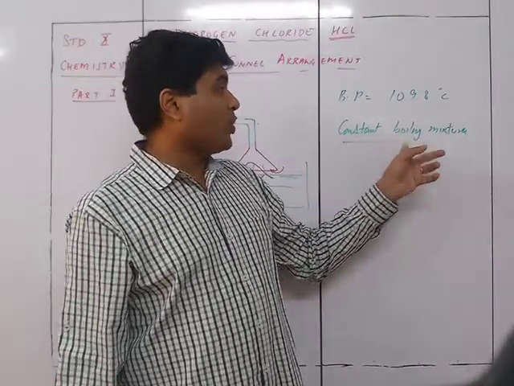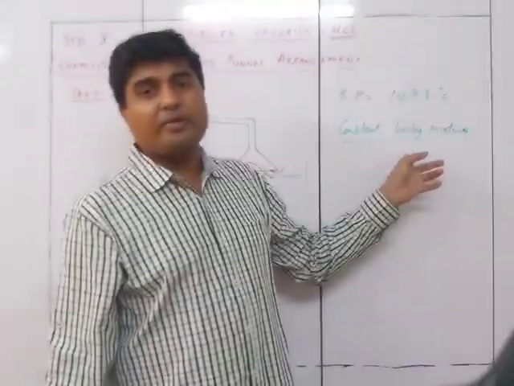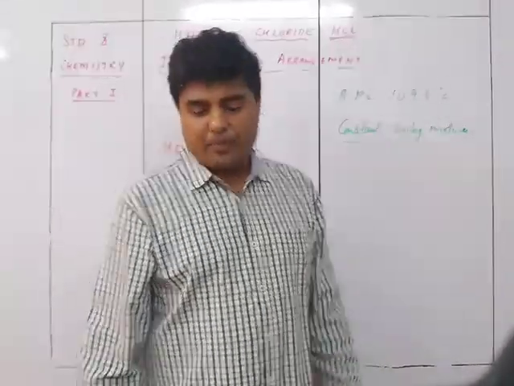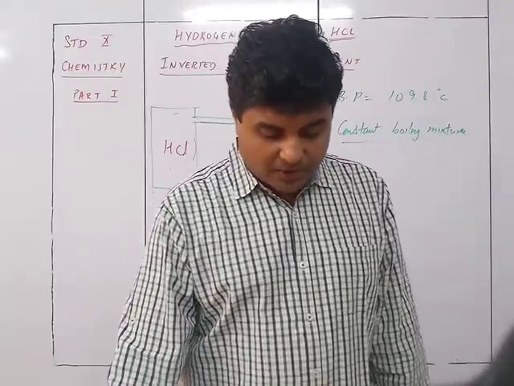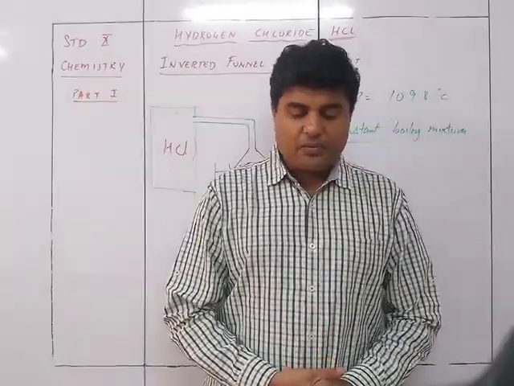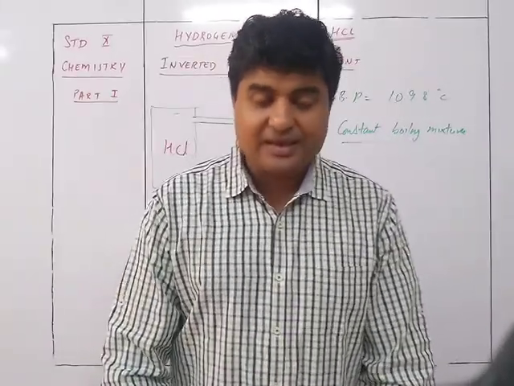So HCl is going to form a constant boiling mixture at the boiling point 109.8 degrees Celsius. So this was about the physical properties of HCl. We now move on to the chemical properties of HCl in the next video.